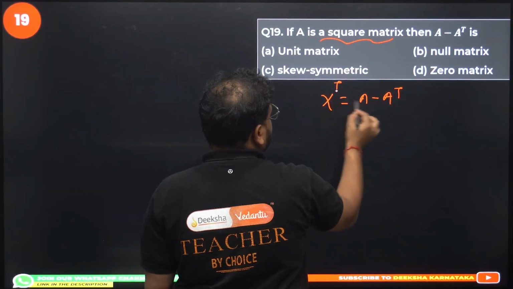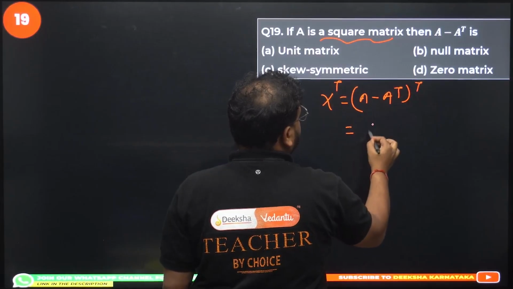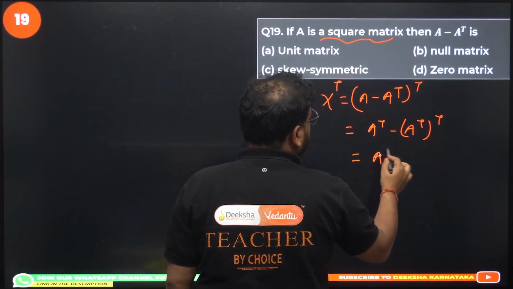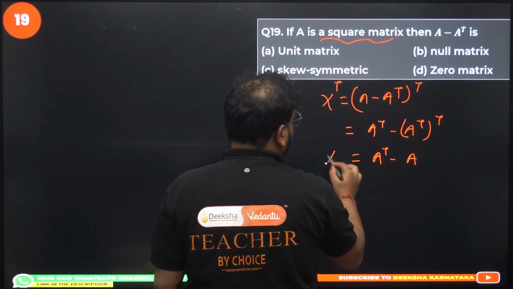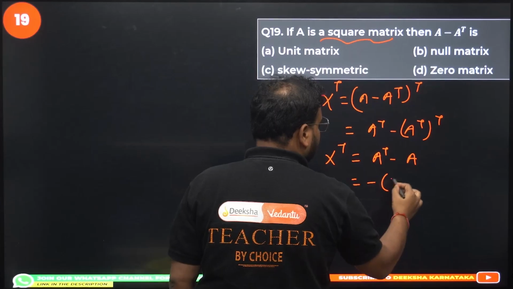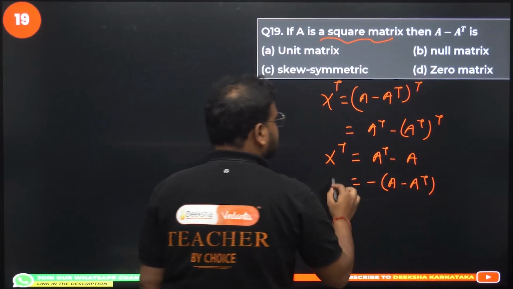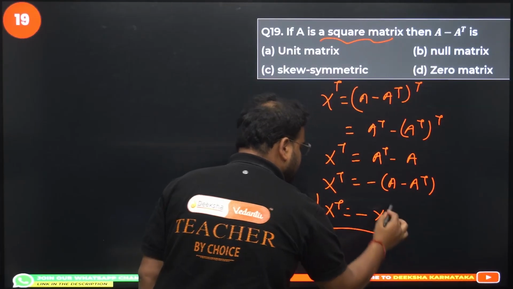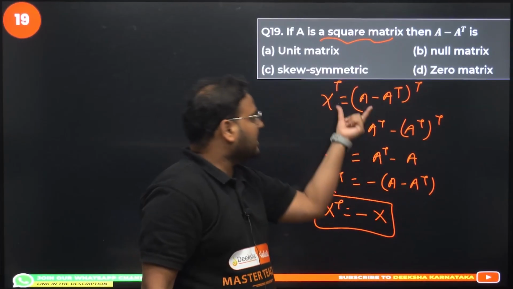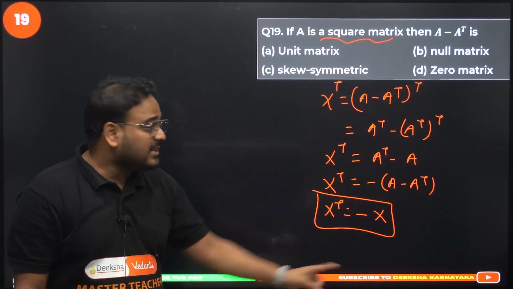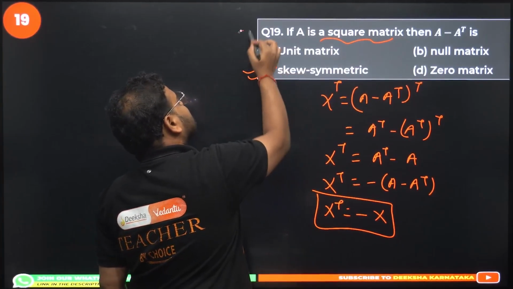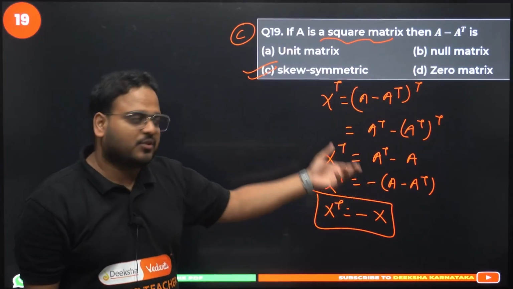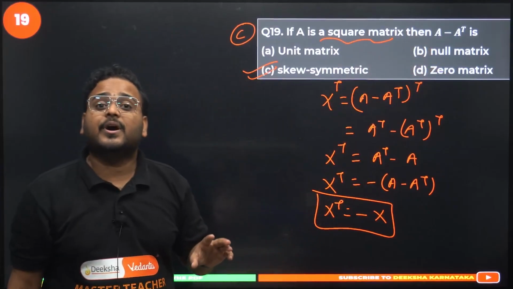Take the transpose on this. So we'll have transpose over here as well. I get A transpose minus (A transpose) transpose, giving me A transpose minus A. I have X transpose over here. Take the minus sign common, it becomes minus (A minus A transpose). This is X transpose. I get X transpose equals minus X. Carefully, A minus A transpose, I took it as X. It means again skew symmetric. So any square matrix of the form A minus A transpose will be a skew symmetric matrix.